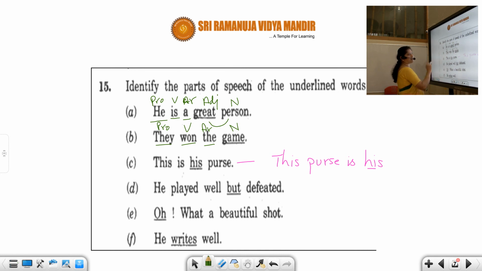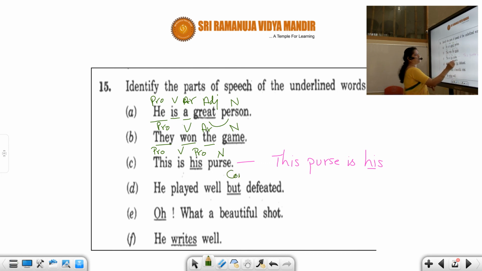this is his purse. So this is standing as a pronoun, because this is subject and this is predicate. So subject will have noun or pronoun. So this is subject, so this is a pronoun. Is a verb. Purse, whose purse? His purse. It is individually standing. It is not based on a noun. So this is a possessive pronoun. And purse is noun. So like that.